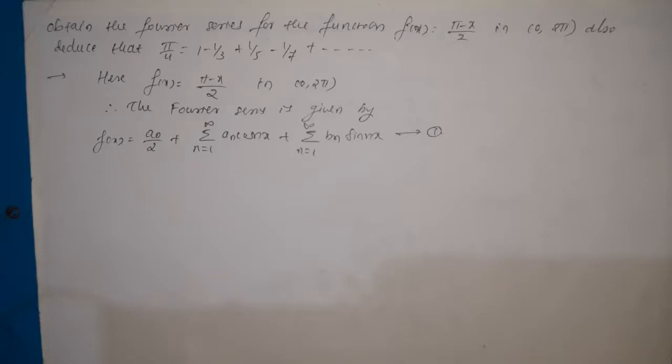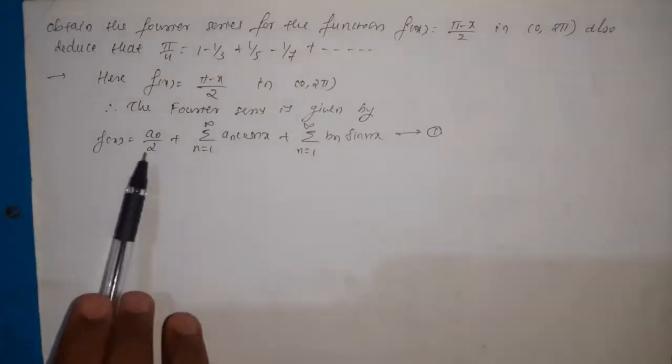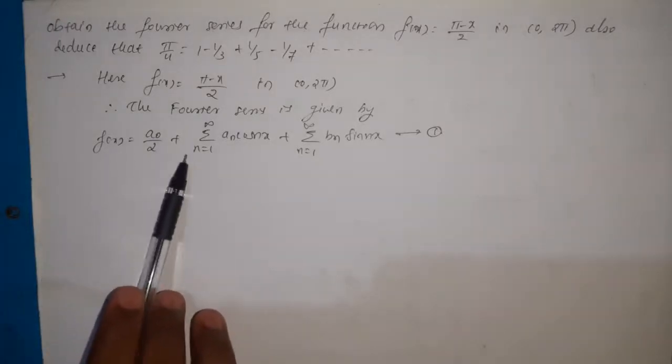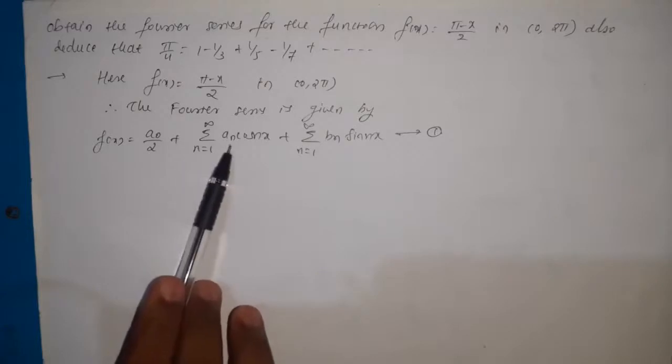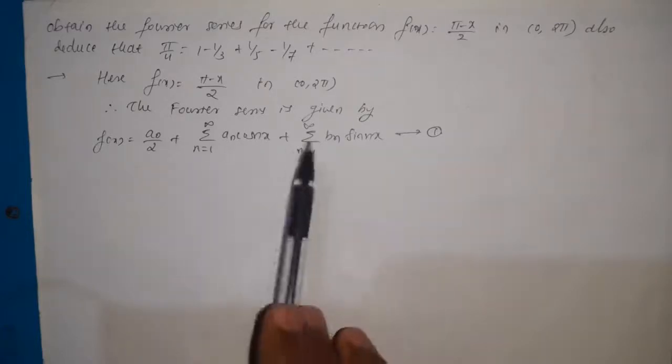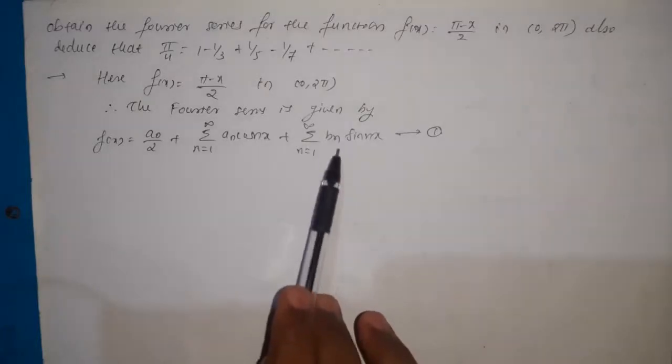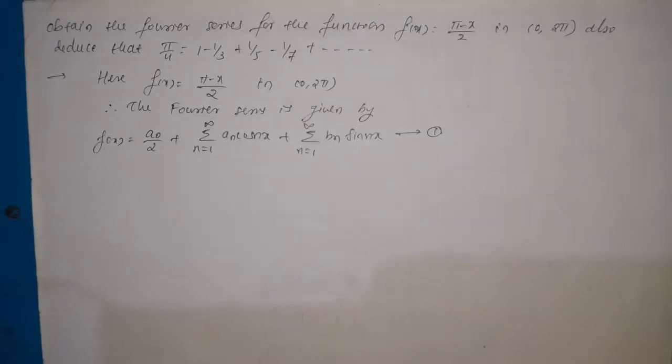So therefore first let us find the Fourier series for the function. Here the function is pi minus x by 2 in the interval 0 to 2 pi. Hence the Fourier series is given by f of x equal to a0 by 2 plus summation over n equal to 1 to infinity an cos nx plus summation over n equal to 1 to infinity bn sin nx.